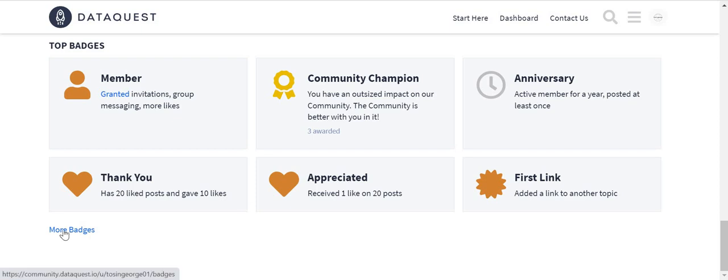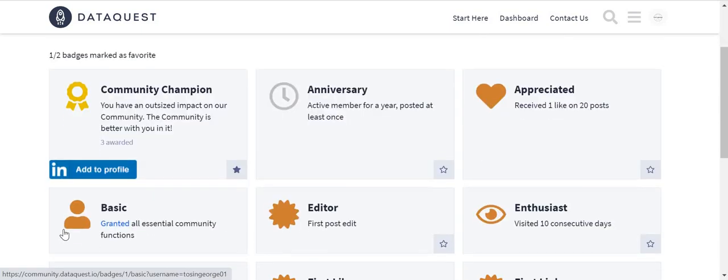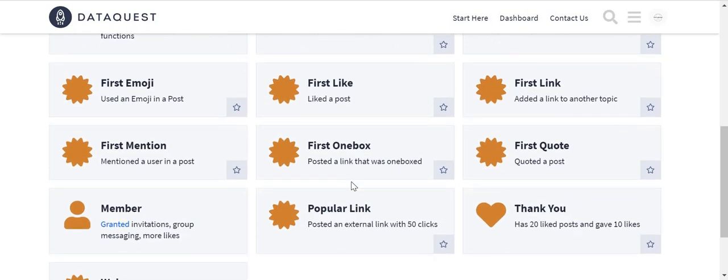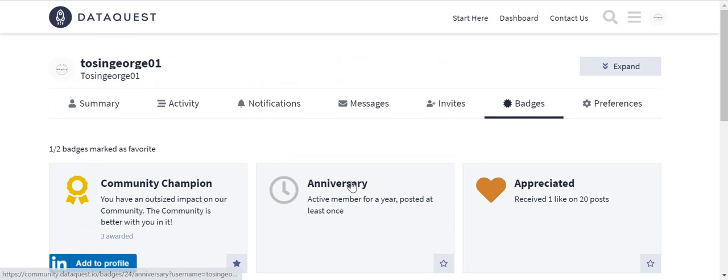You get a lot of badges on the platform, really. If you're a member, you get a badge. Like if you just join, I think you automatically get this basic badge, so that grants you essential community functions. So you get badges for different things, basically.